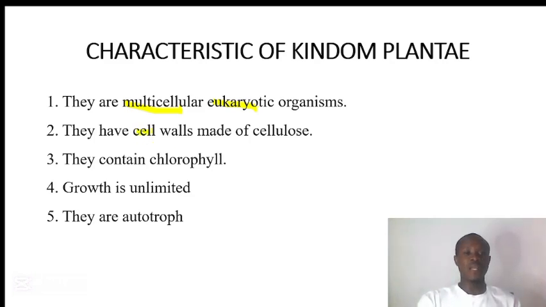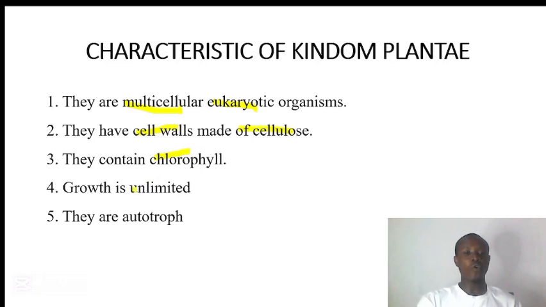Number two, they have a cell wall made up of cellulose. Other organisms have a cell wall, but it is not made up of cellulose. In the case of fungi, their cell wall is made up of chitin. In the case of bacteria, their cell wall is made up of peptidoglycan. Number three, they have chlorophyll. It is this chlorophyll molecule that will absorb sunlight in order for them to perform photosynthesis.